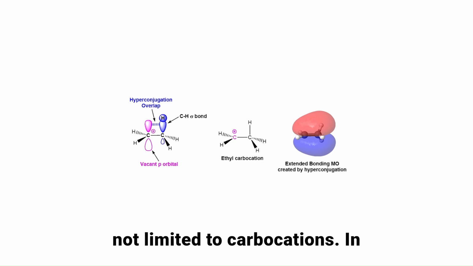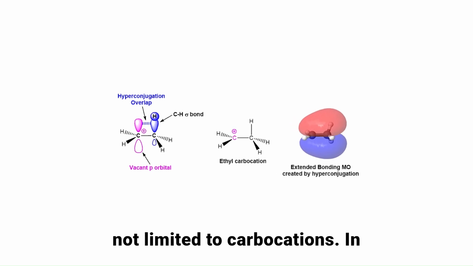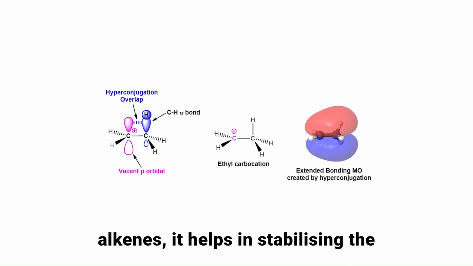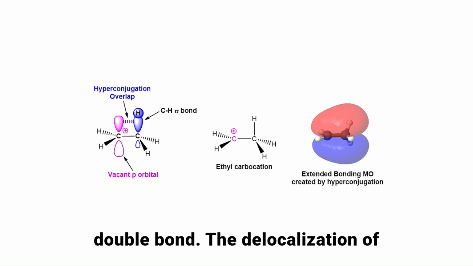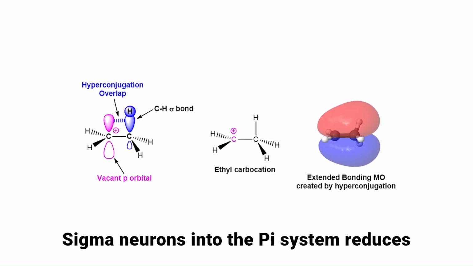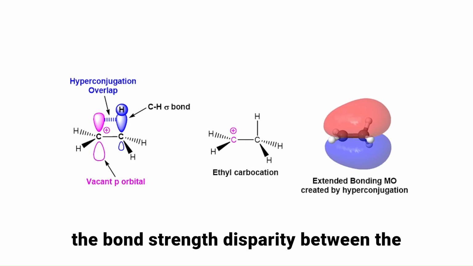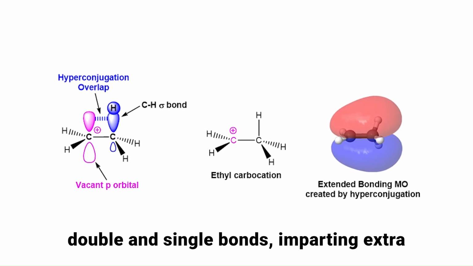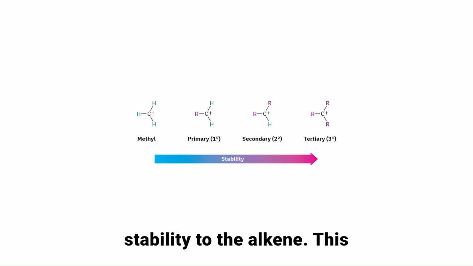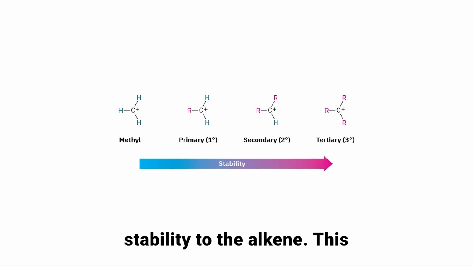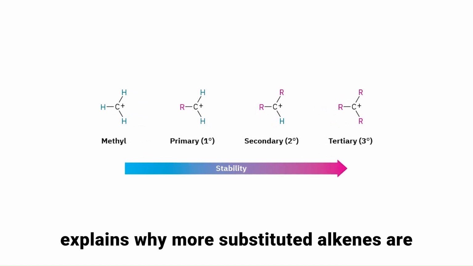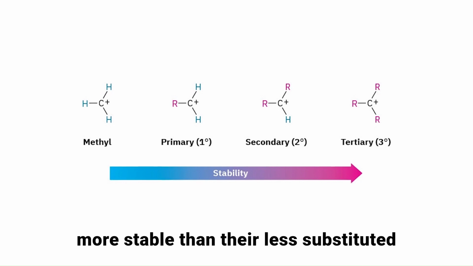Hyperconjugation is not limited to carbocations. In alkenes, it helps in stabilizing the double bond. The delocalization of sigma electrons into the pi system reduces the bond strength disparity between the double and single bonds, imparting extra stability to the alkene. This explains why more substituted alkenes are more stable than their less substituted counterparts.